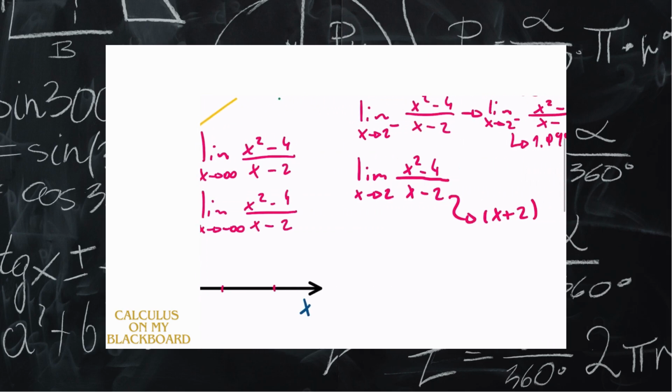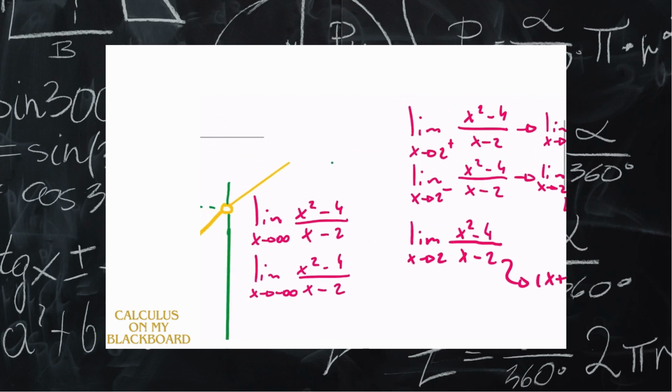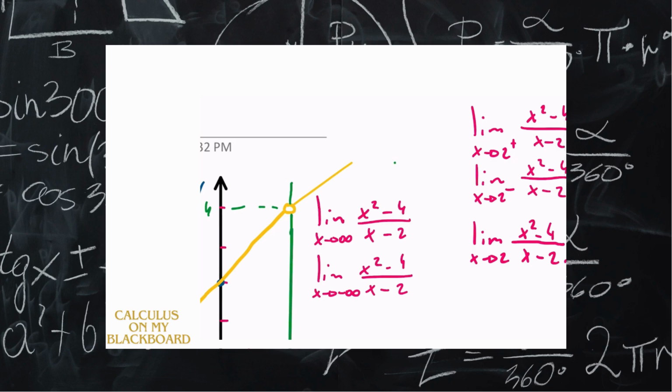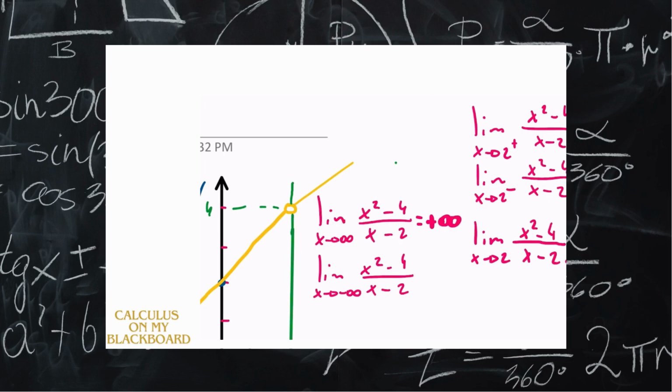So what is infinity? What number do we put on the calculator? As I mentioned before, it's going to be a pretty large number for positive infinity, and a pretty small number for negative infinity. Don't get confused: a pretty small number is not 0.00001. A pretty small number is negative 1 million, for example. So if we substitute, with positive infinity we will have a positive infinity y, and with negative infinity we will have a negative infinity y.